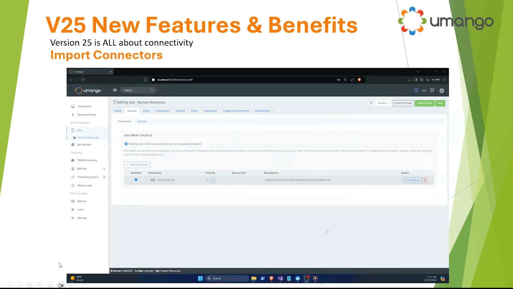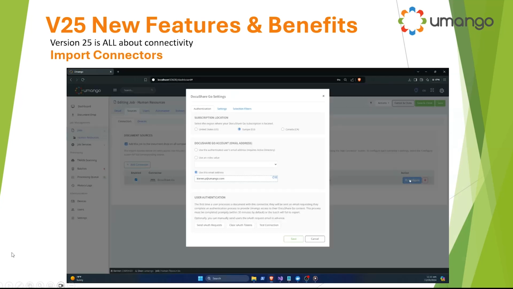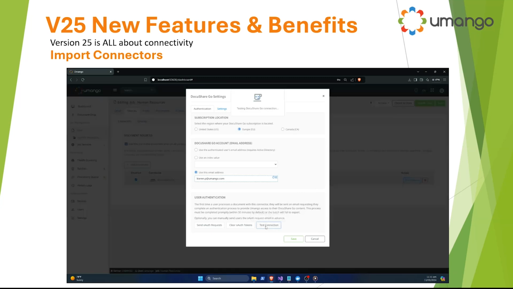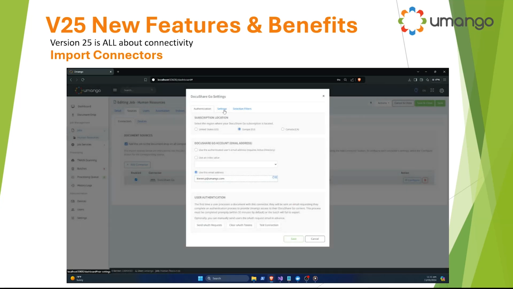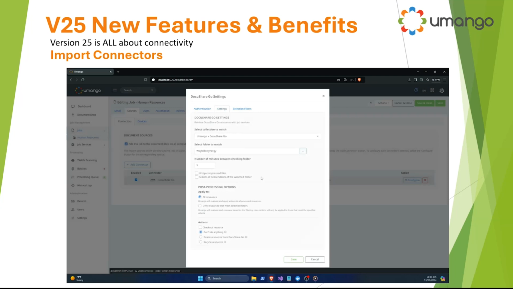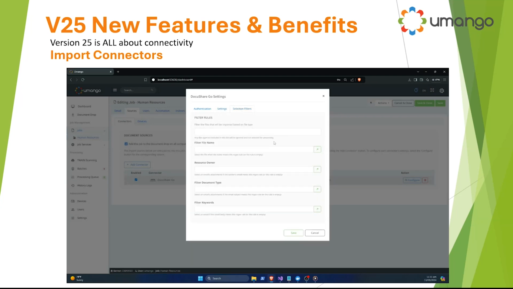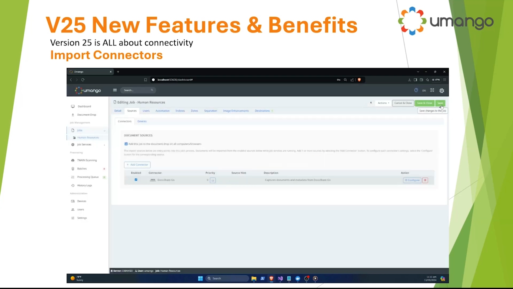is Docushare Go. So on this one, why am I showing you this is because you can actually specify in the import connector what rules around what to import and what not. And you can also specify to delete from the original document management system as it passes through Umango and export, or just simply duplicate it. So you've got all these different options within these different import connectors as well. And I just wanted to show you that bit to clarify it as well. So you can do all these filtering rules and all those sorts of things on what to grab and process and what not. Okay.